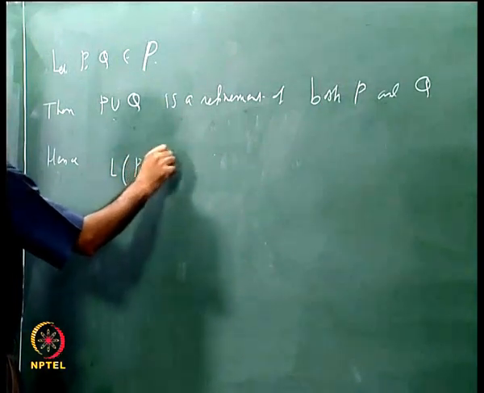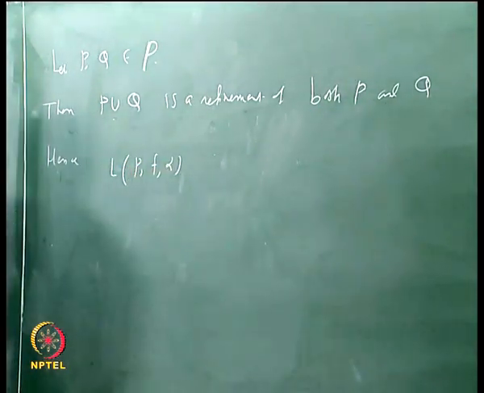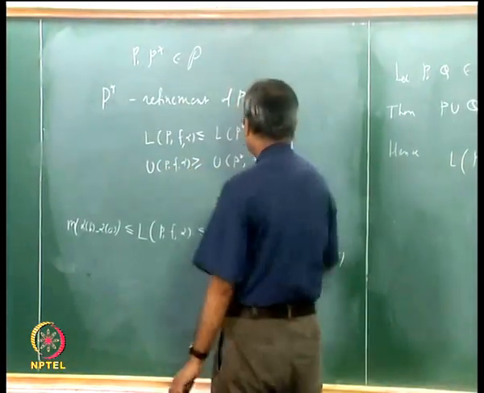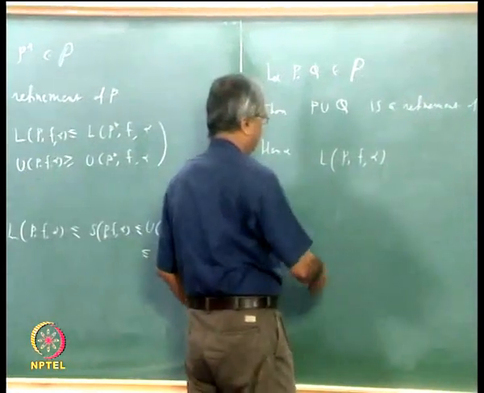Of course, when f and alpha are fixed for the discussion, we can simply say L(P) and U(P) etc., but anyway let us be more precise.